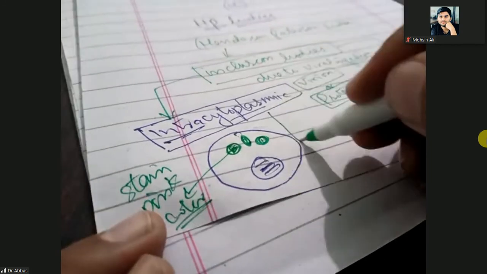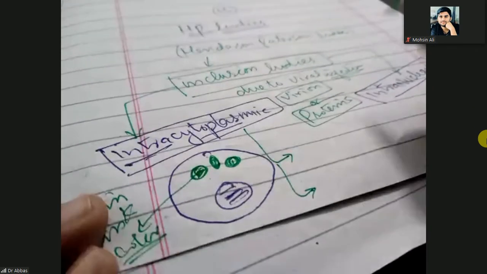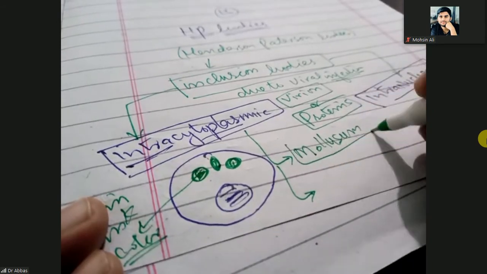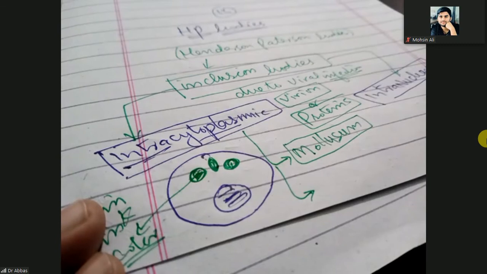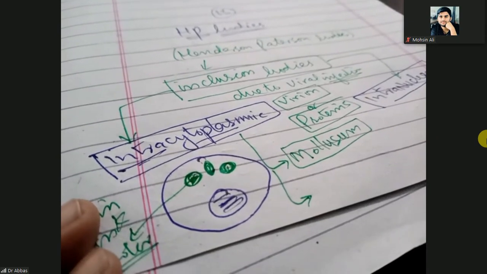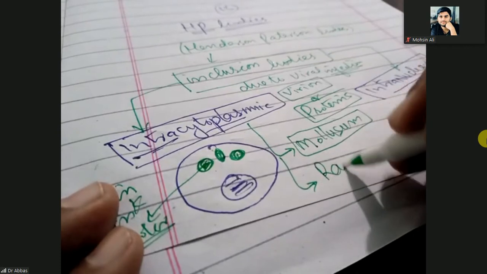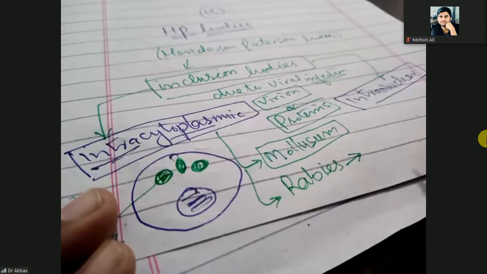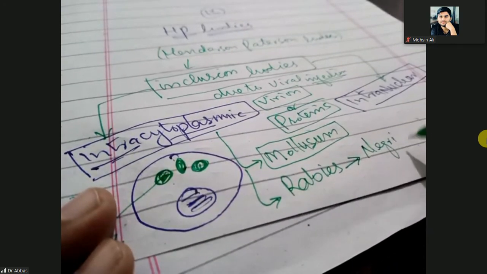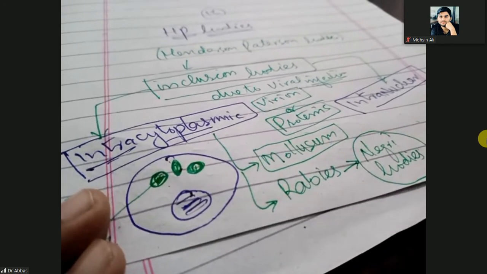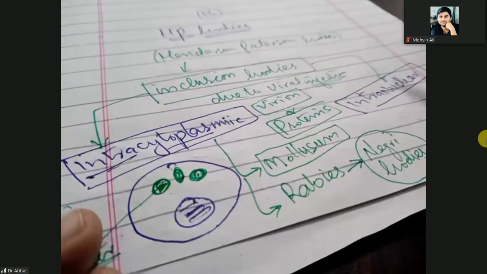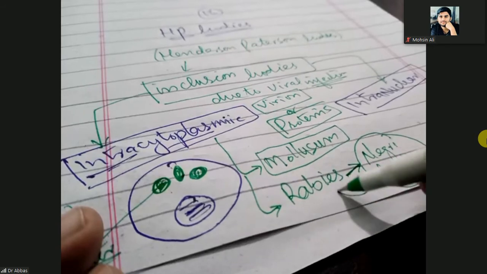So intracytoplasmic inclusion bodies can be seen in molluscum contagiosum, where we call them molluscum bodies, and in rabies, where they are called Negri bodies. Negri bodies are intracytoplasmic inclusion bodies seen in the disease rabies.